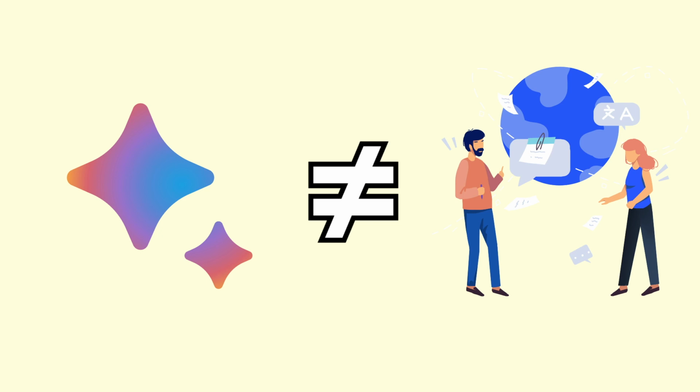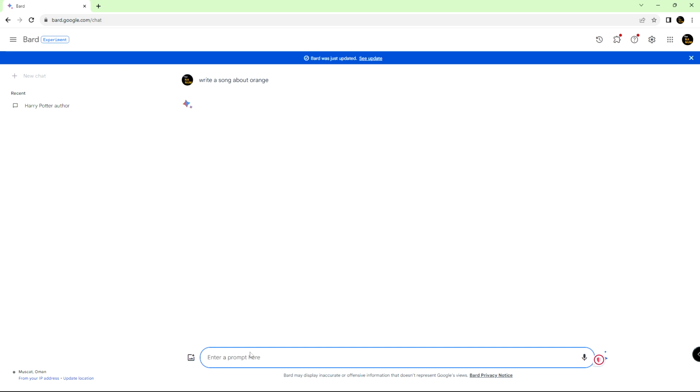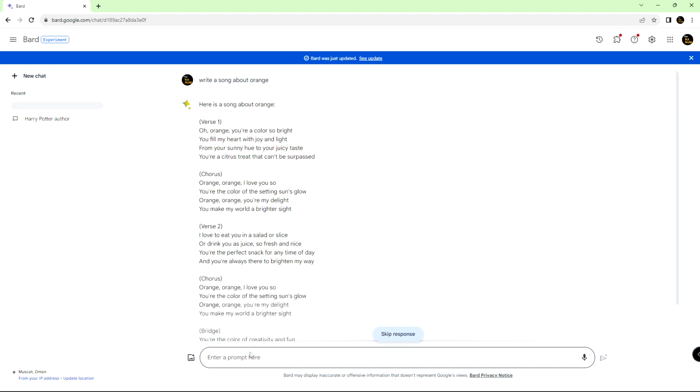Bard isn't really good at translation. Usually it doesn't understand what I mean, so I'll skip this. Next command prompt is brainstorming. I will say I want to write a song, and I don't know what to write, so I'll ask Bard to write me a song about orange. And here we go.